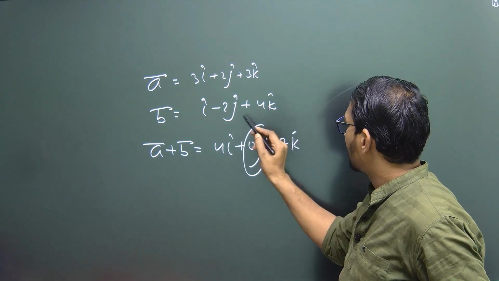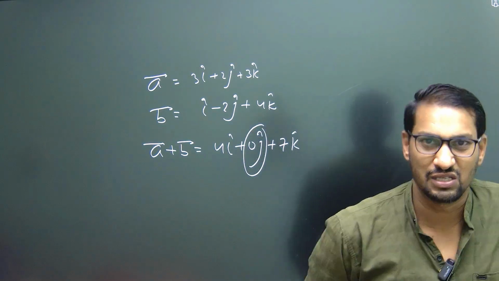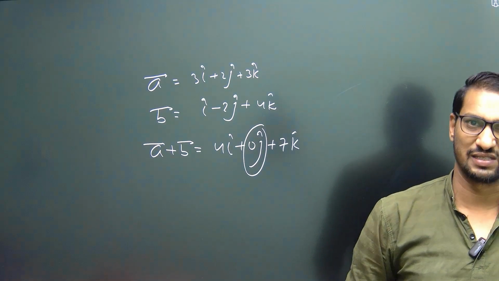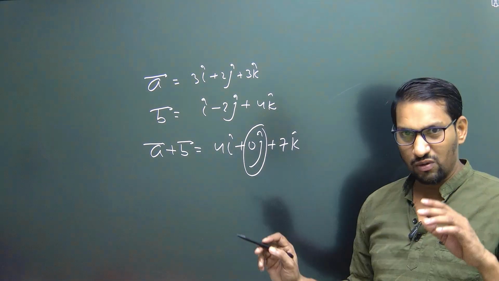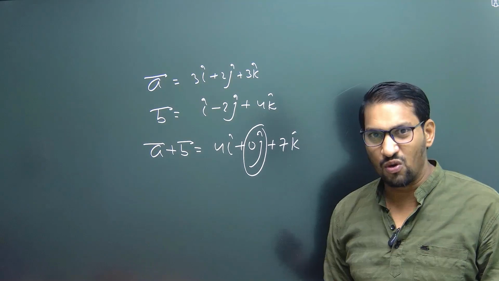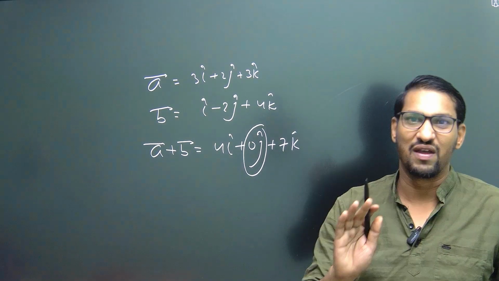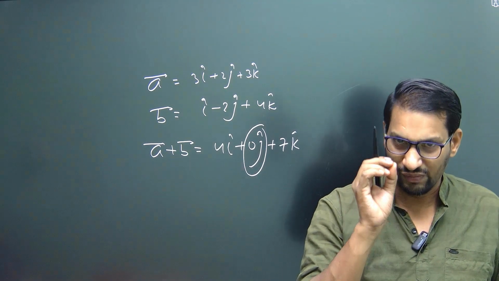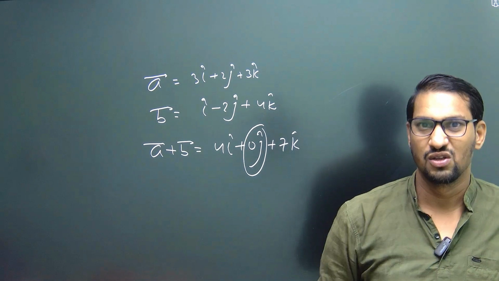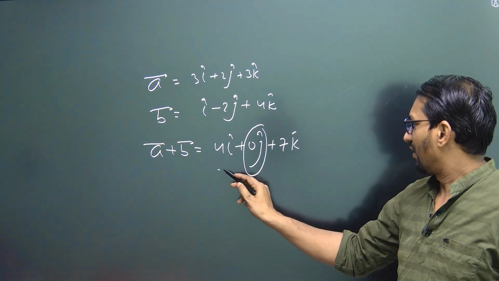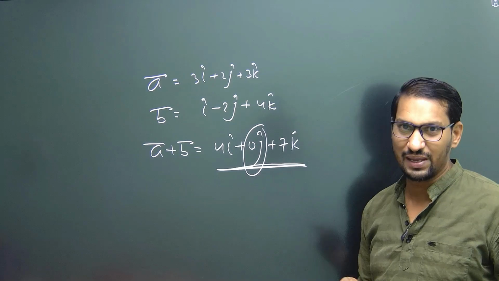This 0j cap shows that there is no displacement along the y-axis. So to show such type of concept, we require null vector. We require a concept of null vector so that we can understand such scenario.